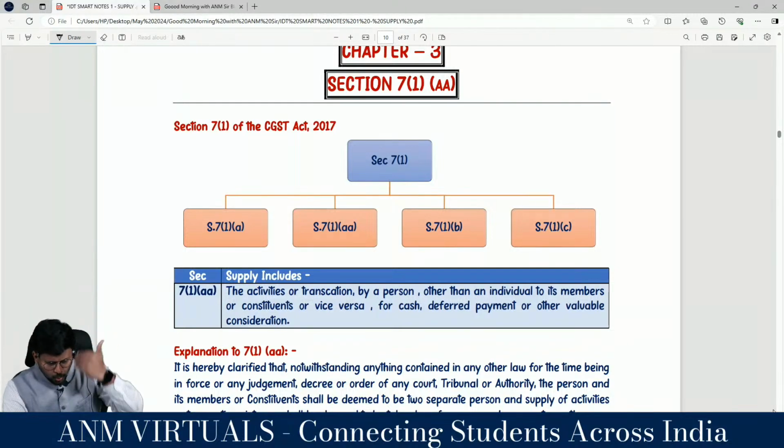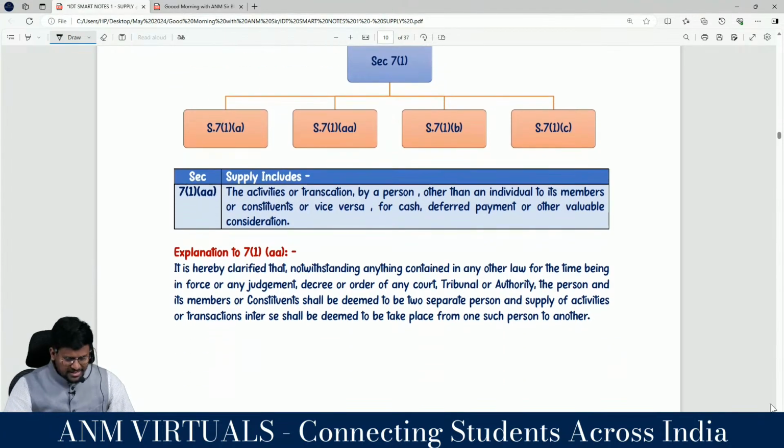We are moving into the next chapter, section 7, subsection 1, clause AA. What is section 7, subsection 1, clause AA? Activities or transactions by a person other than an individual. So the supplier should not be an individual. Let him be any person.